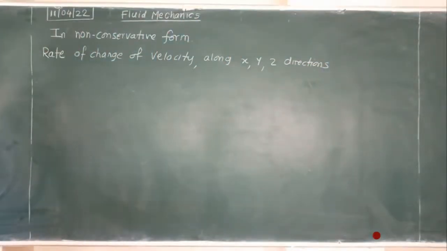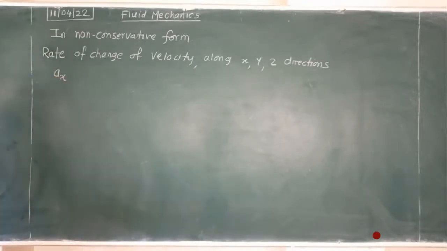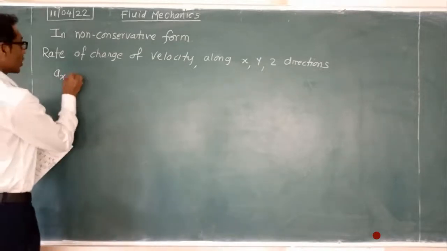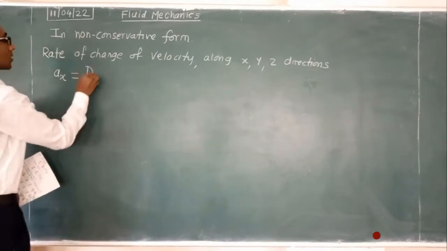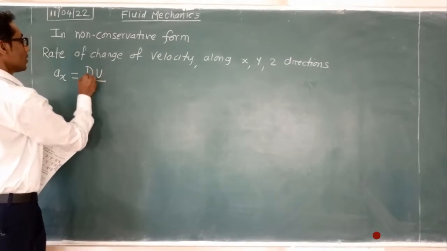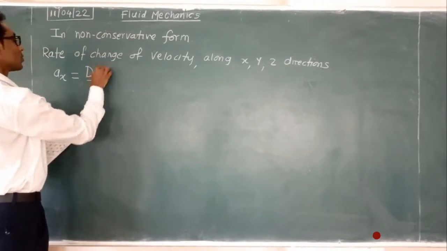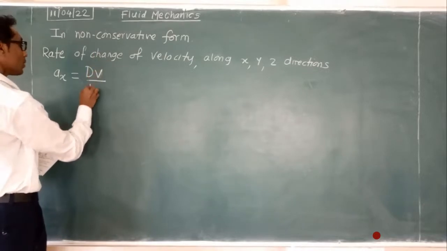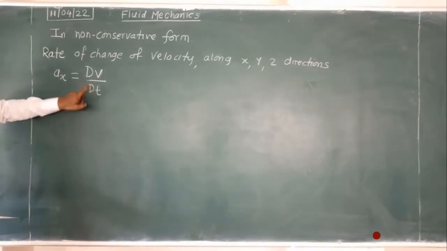Now along the x direction, the rate of change of velocity, meaning acceleration ax, is equal to, by the basic definition, capital D u, or you can take v also, Dv upon Dt.